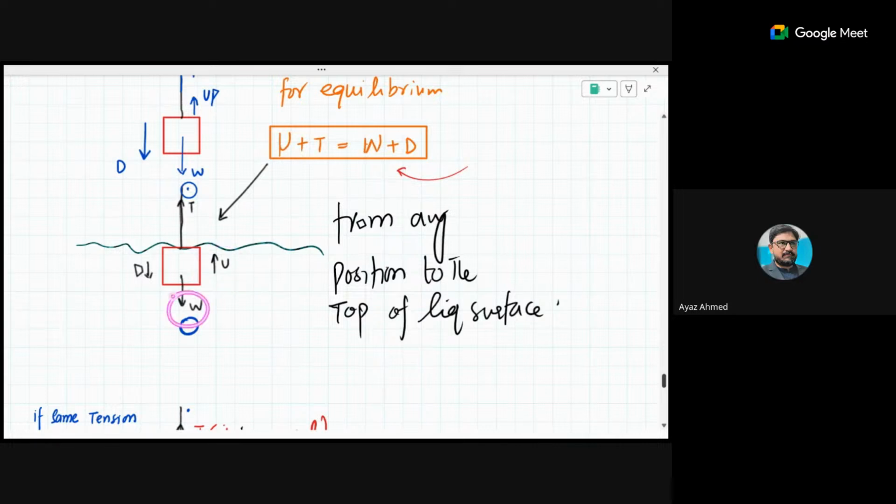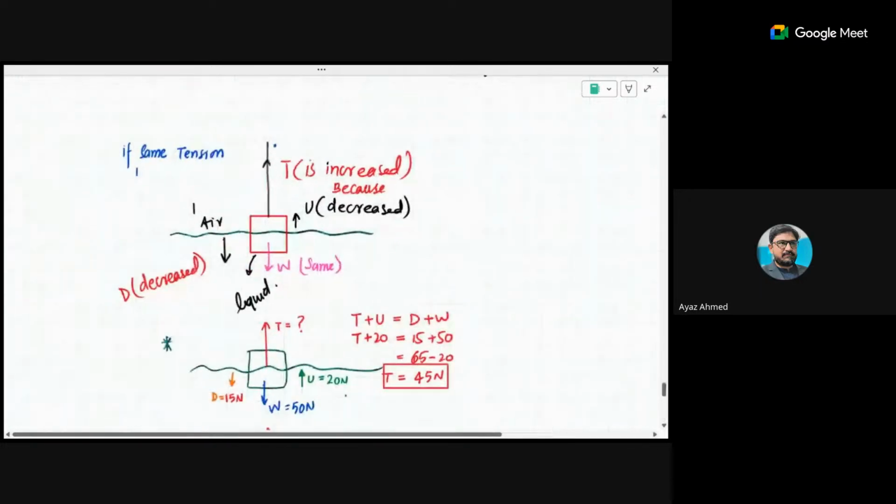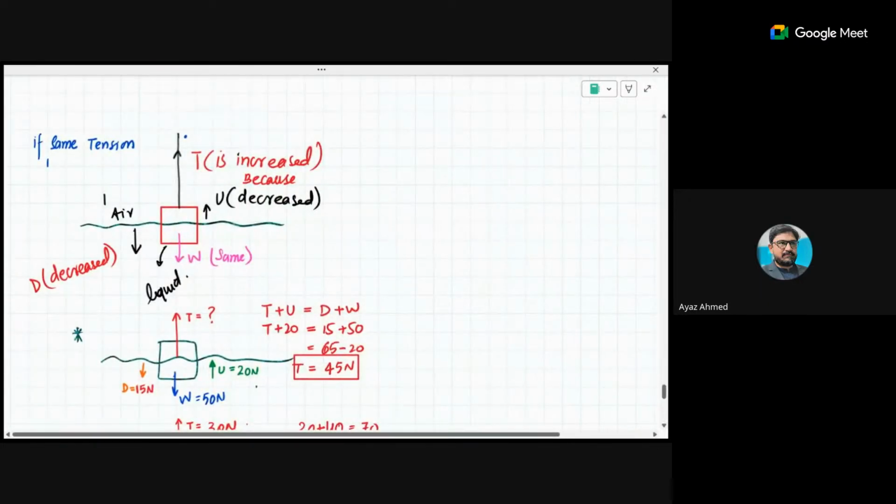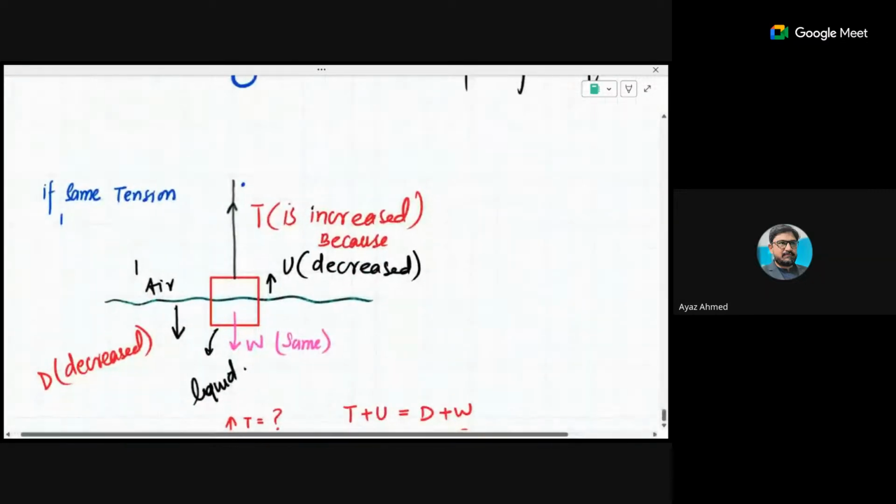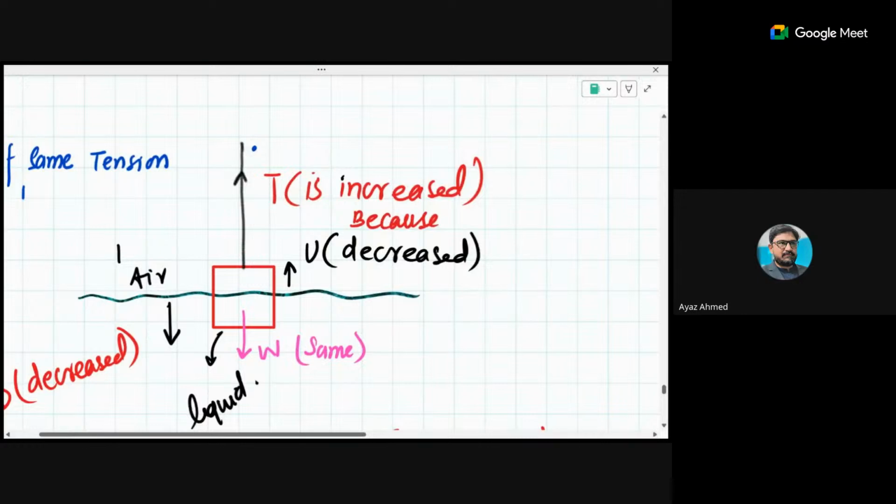So if they are basically the same, the motor has to apply a constant force. But if the speed is to be changed, then definitely the motor has to apply a different force. In some cases you have these types of questions, which are a continuation of the same part. So just keep this point in your mind. Now the body is a little bit emerged out of the liquid. When this object has emerged out of the liquid, what did you notice?